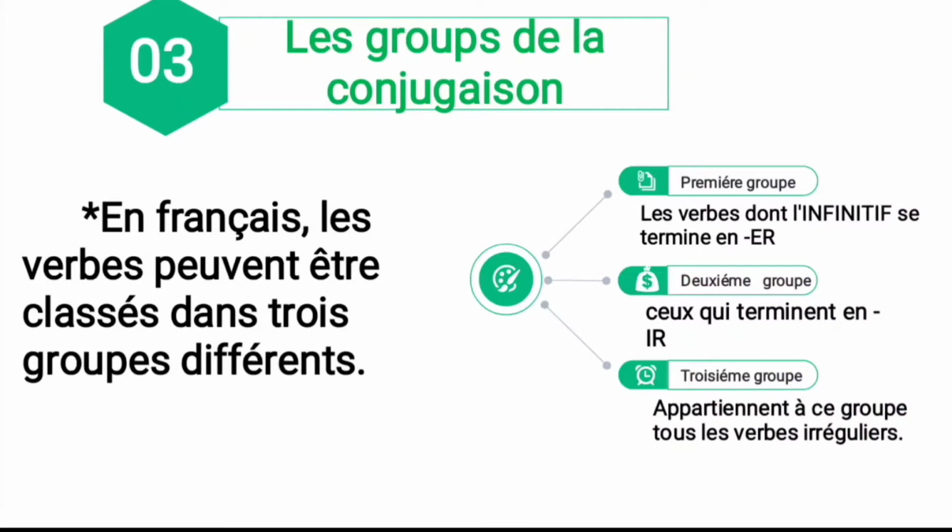So the verb can be classified into two types of verb. One is regular and another one is what? Irregular. For the regular verb only, we have to add the endings. For irregular verbs, we have to read and write the conjugation. It's like a different spelling, which is different from the infinitive verb. So this is all about the third content, le groupe de la conjugaison.